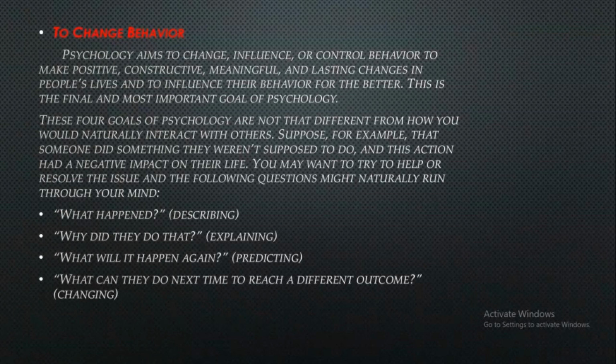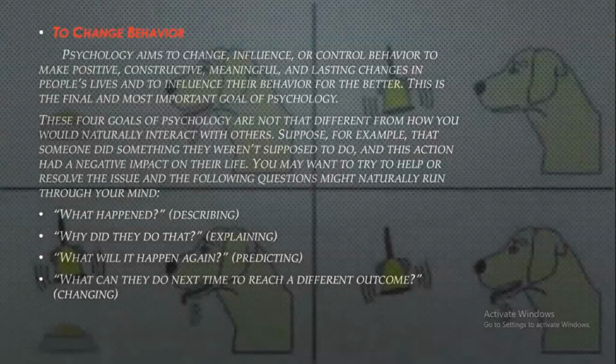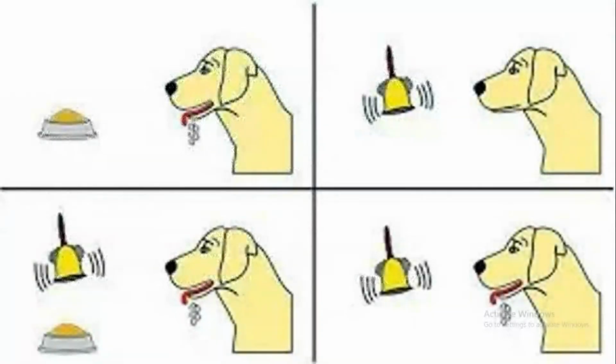Let's understand these goals with the help of an example. I have taken an example from psychology itself. This is an experiment of psychology which comes under classical conditioning. I will explain classical conditioning in the later lectures, but for now, I am giving a brief explanation to understand the implementation of the goals through this example, right?